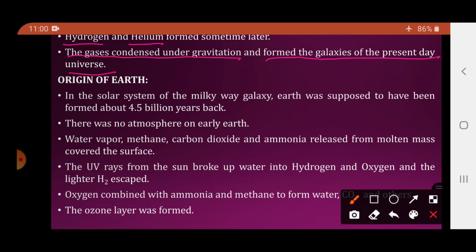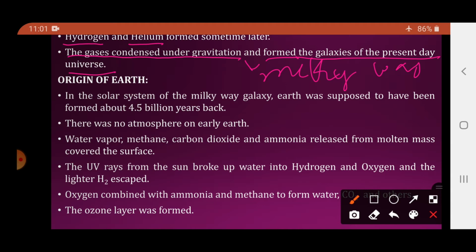Under the effect of gravitation, these gases condensed and finally formed the present day galaxies. One of the galaxies is the Milky Way, of which the Earth is a part.